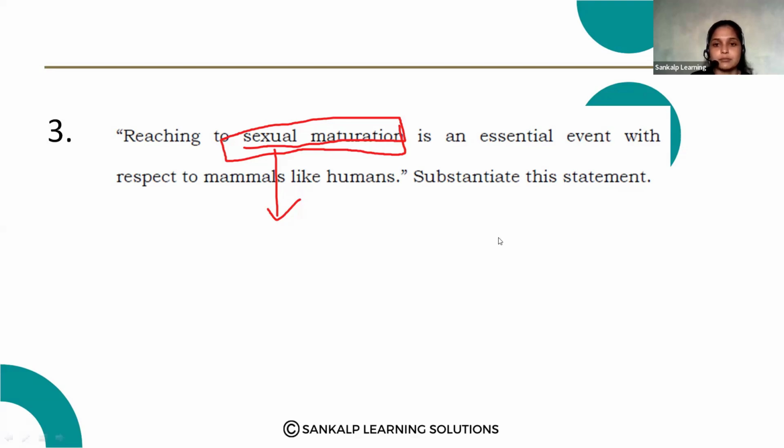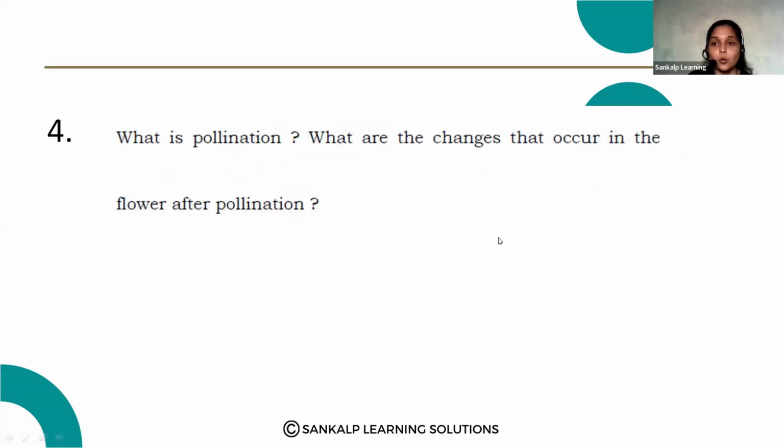Next question. What is pollination? What are the changes that occur in the flower after pollination? You know what pollination is. Write the definition of pollination. There are two types of pollination, right? Self-pollination and cross-pollination.